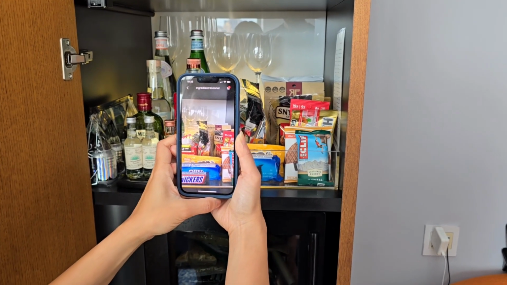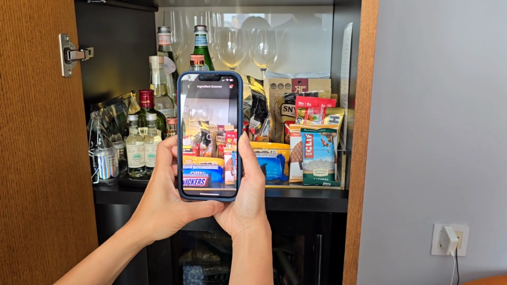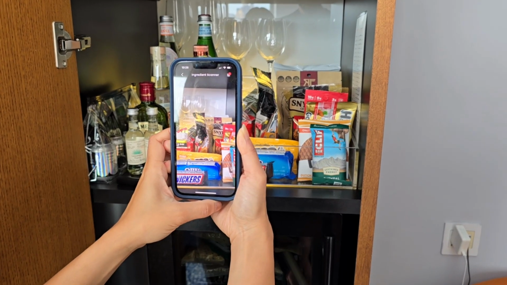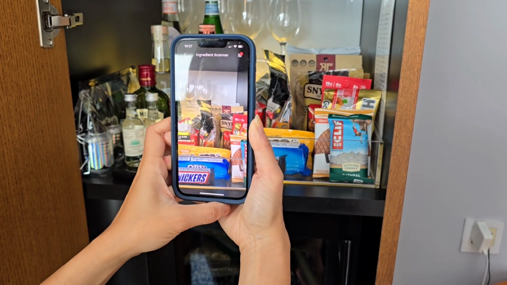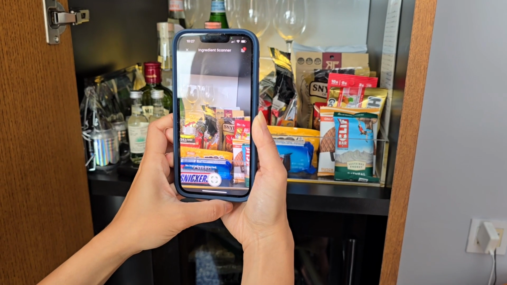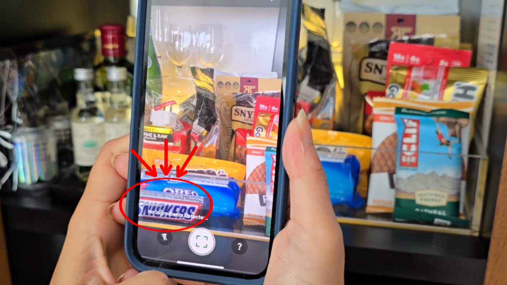This minibar has lots of easily recognizable items like chocolate, soda, but this app is taking a very long time to detect these objects. And finally, it fails. It cannot recognize any of these items. The text here says no ingredients detected.